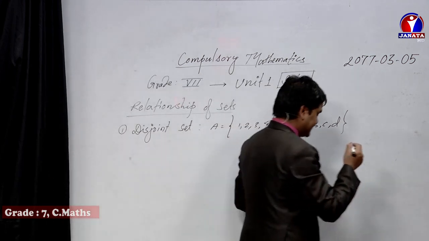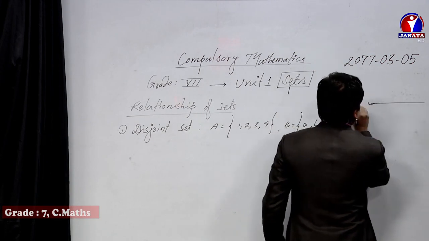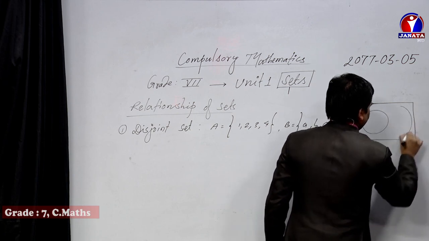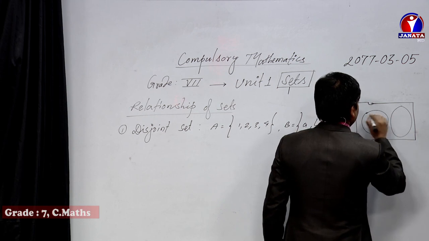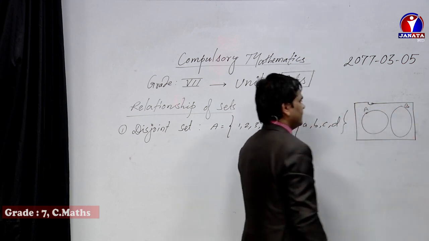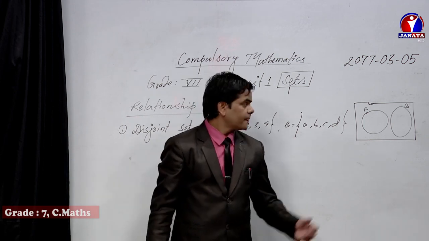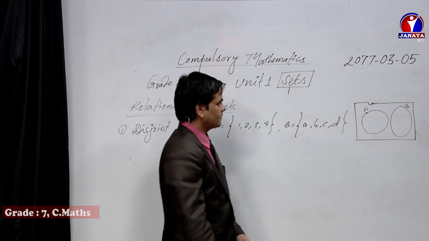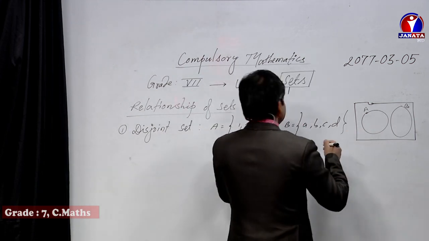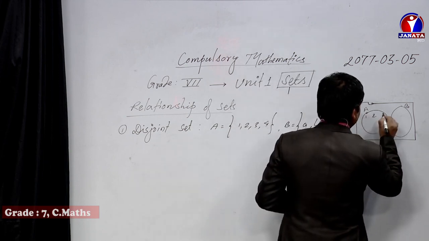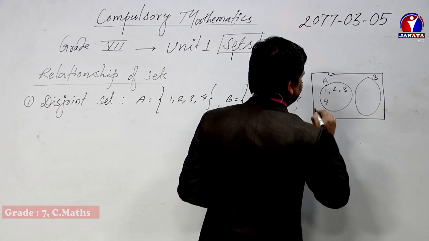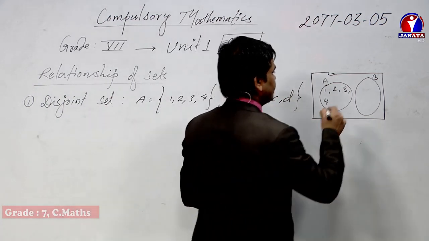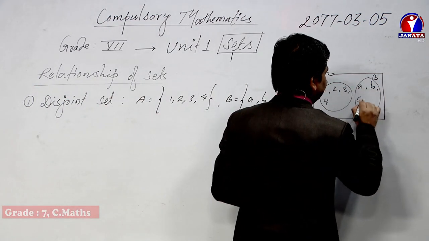And when we represent this information in a Venn diagram, what will it be? This is set A and this is set B. Dear students, there won't be any type of connection between set A and set B. Now let's keep the elements of set A, 1, 2, 3, 4, with a comma after each element, and then the elements of set B similarly, a, b, c and d.